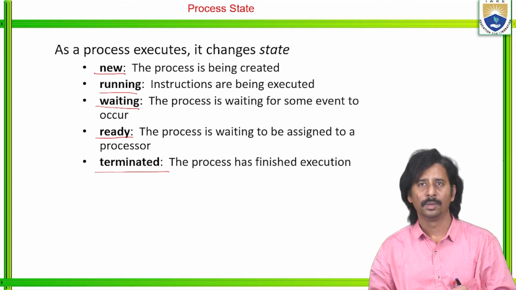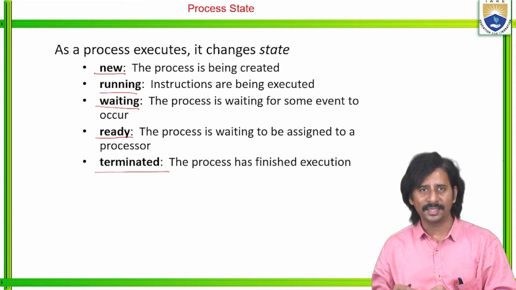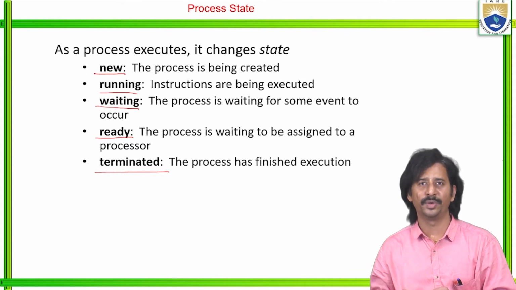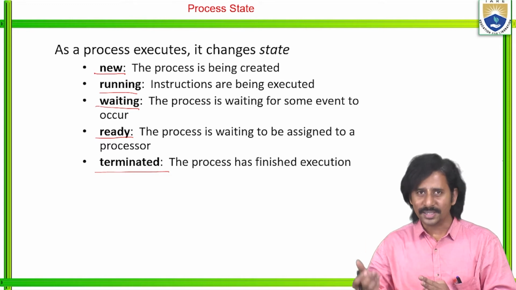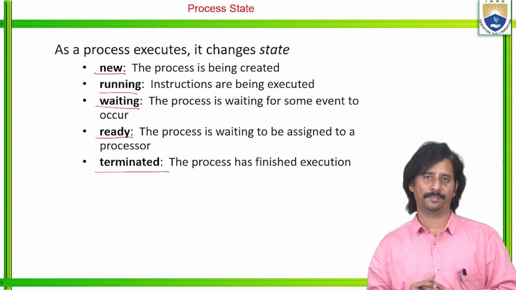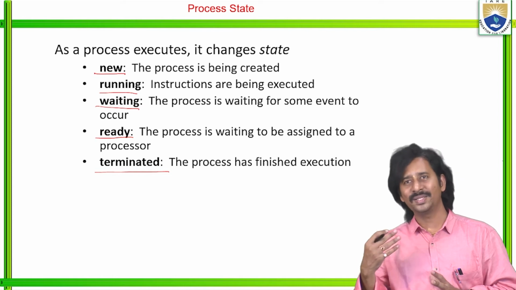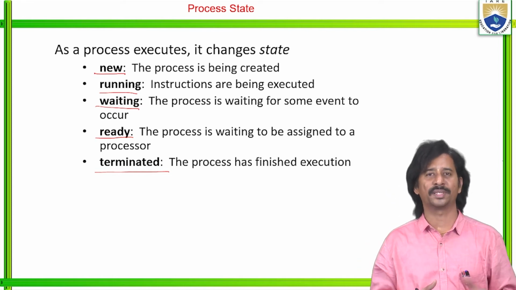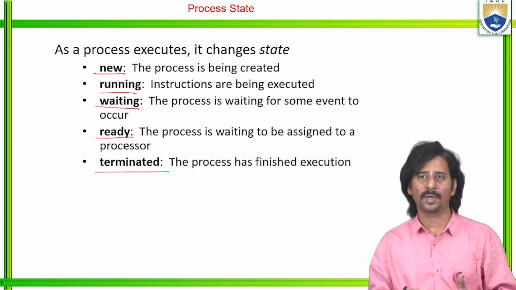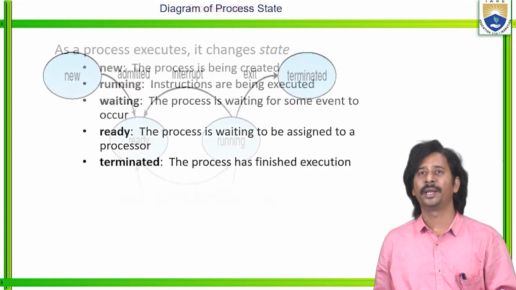New, the process is being created. Running, in the sense that instructions are being executed. Waiting, in the sense that the process is waiting for some event to occur. Then ready, the process is waiting to be assigned to a processor. And finally terminated, the process has finished its execution.